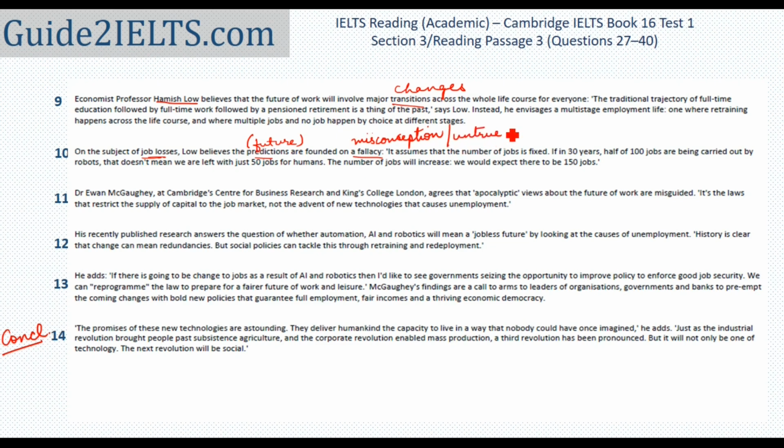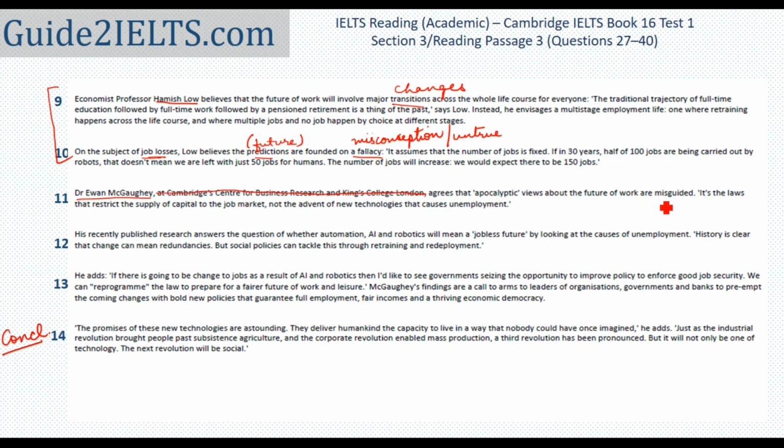The 11th paragraph now, and we have the third name now. So Hamish Lowe is just mentioned in 2 paragraphs. Getting information about what he said will be easier as compared to the first name that we had. In the 11th paragraph, Dr. Ivan at, I'm going to cross out all of this because I won't be reading this. So this person agrees that apocalyptic views about the future of work are misguided.